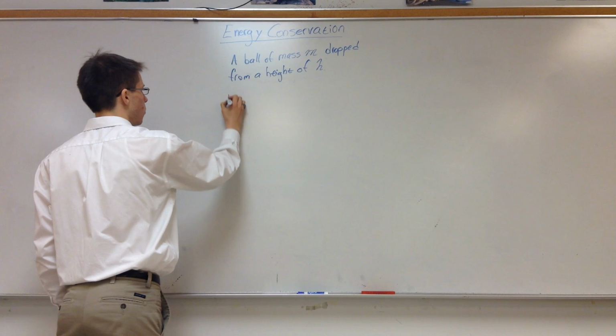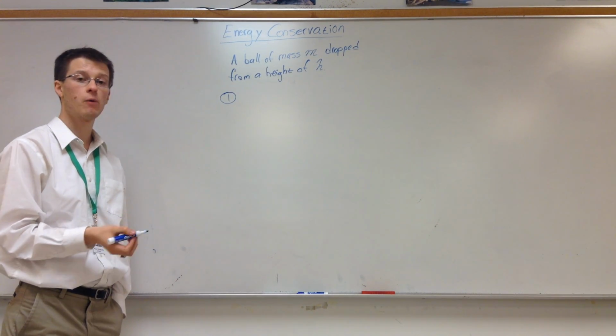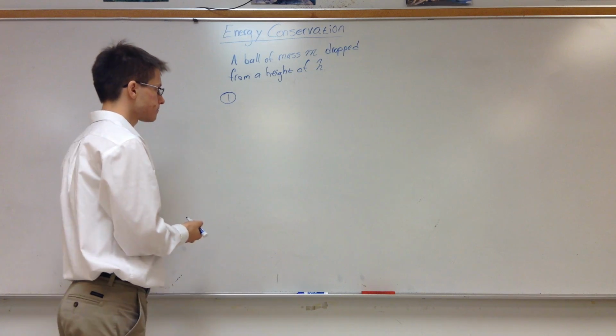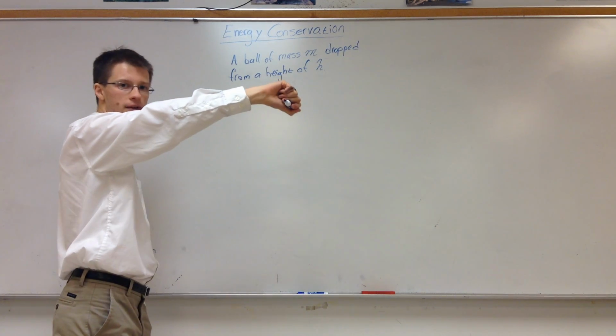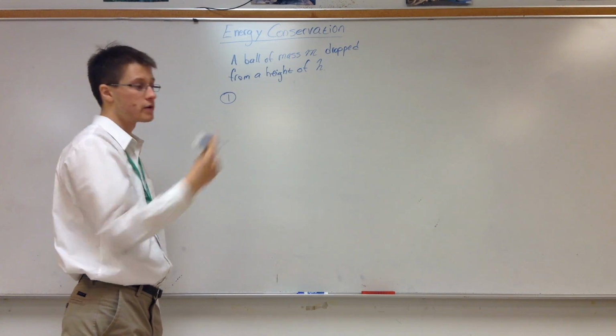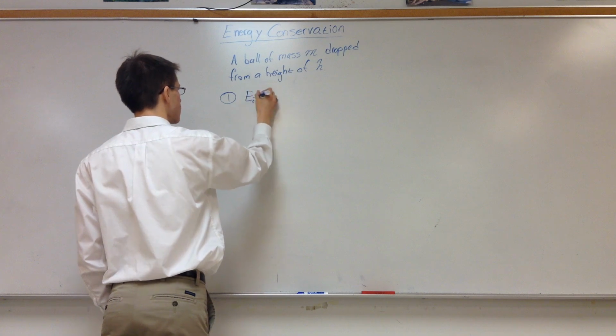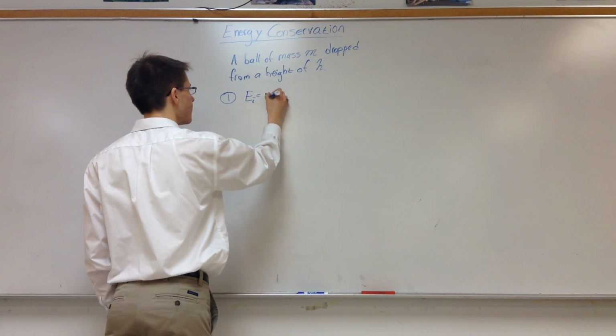So, step 1 is to identify what energy we have at the beginning of the problem and how much of it. The ball is being dropped, so it has no velocity, and there are no springs anywhere, so that just leaves potential energy. We're near the Earth, so the initial energy is equal to U, which is mgh.